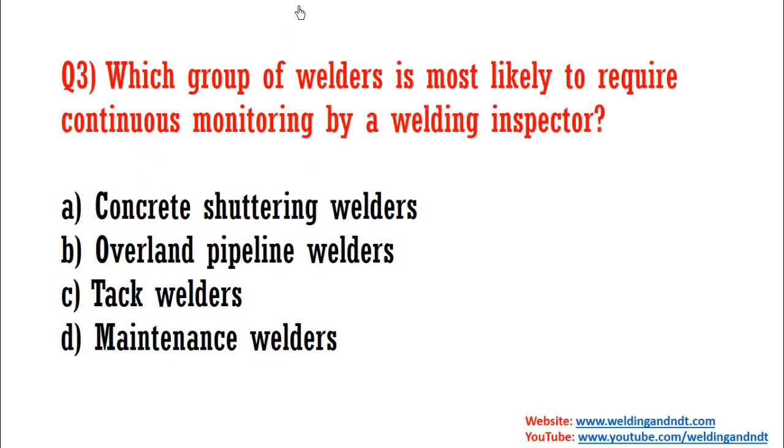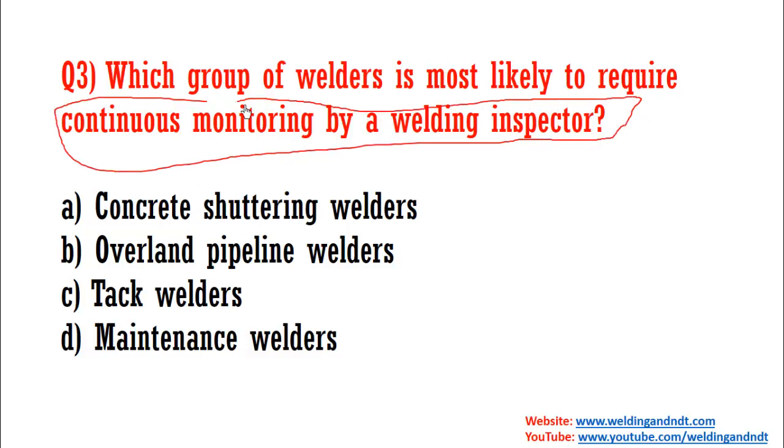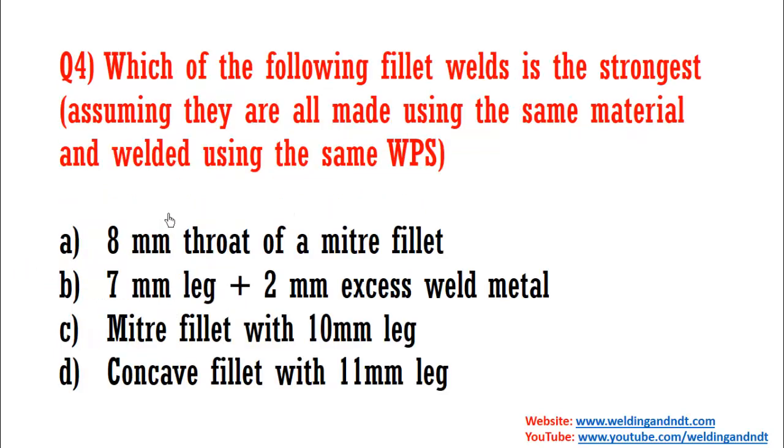Now question number 3, which group of welders is most likely to require continuous monitoring by a welding inspector? High integrity jobs or critical jobs need continuous monitoring, and the overland pipeline welders fit in this. So the answer will be B.